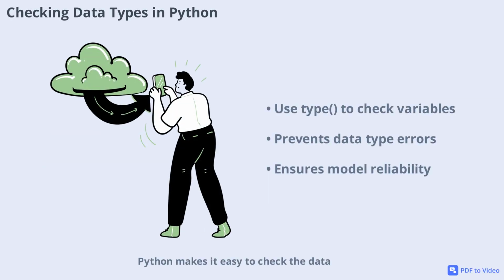Python makes it easy to check the data type of any variable using the type function. For example, type(age), type(accuracy), or type(name) will tell you whether a variable is an integer, float, or string. This is especially useful in AI programming where using the wrong data type can lead to errors or unexpected results. Always double-check your variables to ensure your AI models run smoothly.